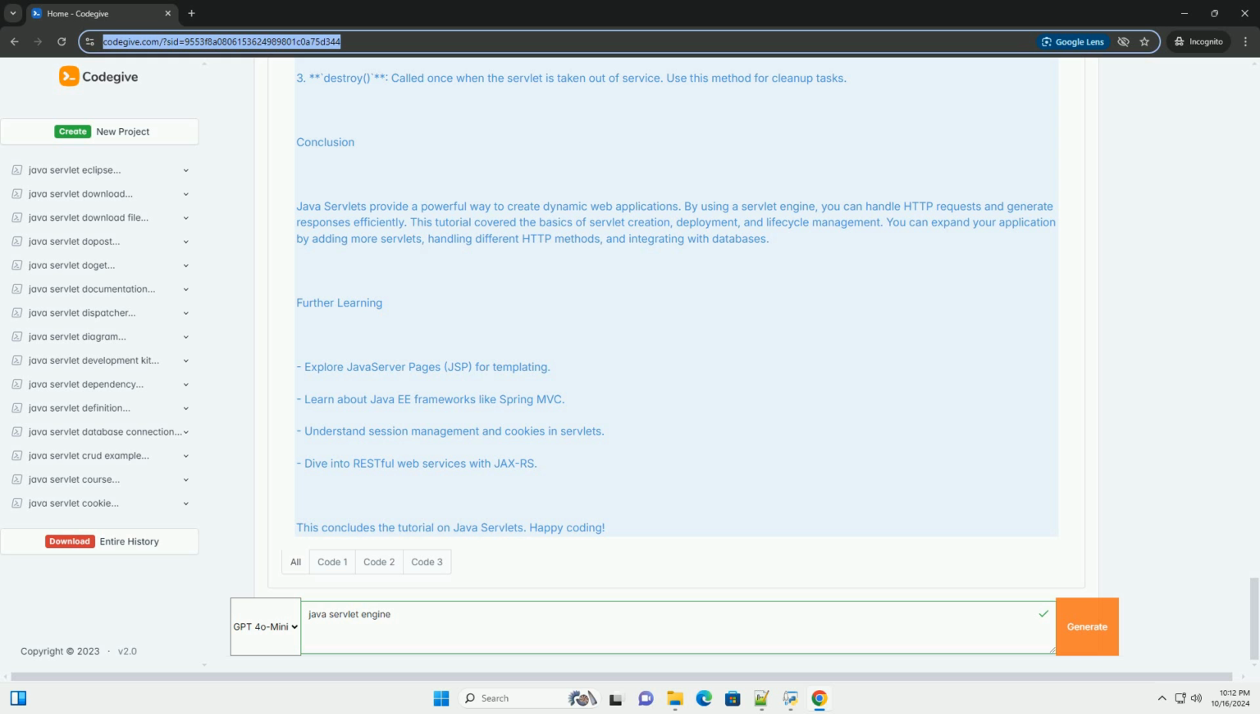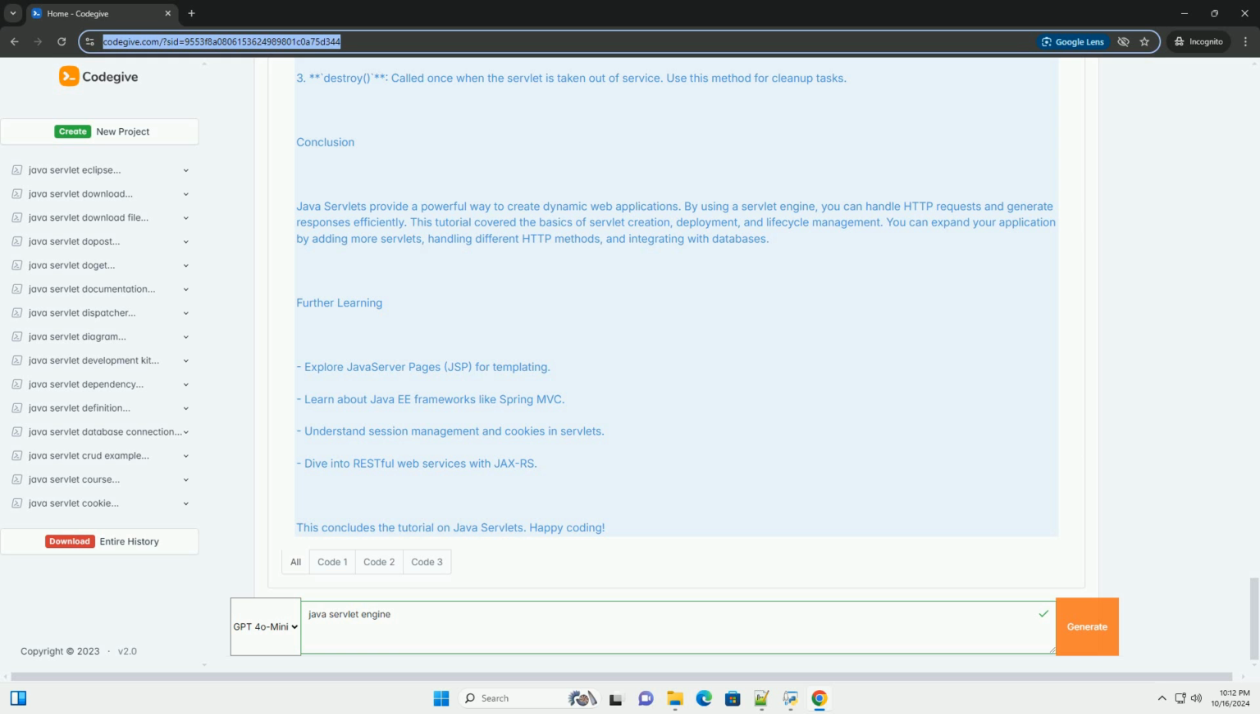Step 2: create a servlet. 1. Right-click on the src folder of your project. 2. Choose New, Servlet. 3. Give your servlet a name, for example HelloServlet, and specify the package, for example com.example. 4. Click Finish.